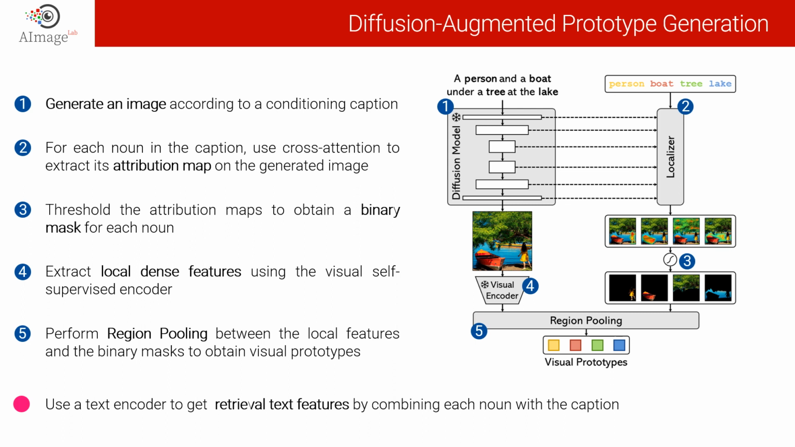In particular, we compute the weighted average between the embedding of "a photo of noun", for instance "a photo of a lake", and their entire caption.